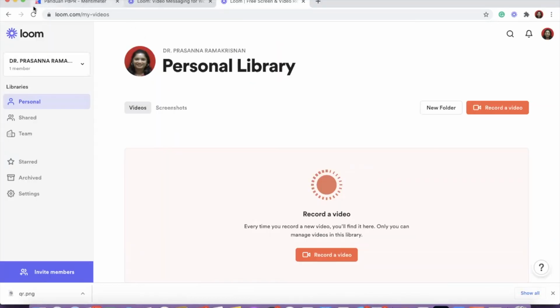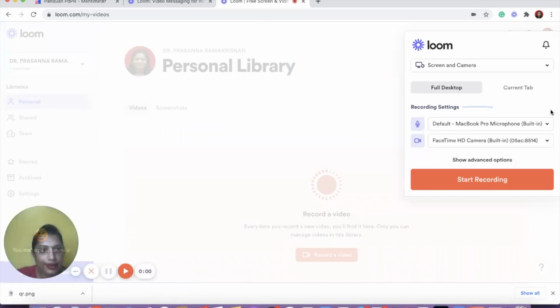So once you come here, you will see the Loom dashboard. You will get to see an option, record a video. So what I'm going to do is click record a video. Then it will pop up the player and you will see the most important setting that is available here, full desktop or current tab. Most of the time what we are doing is recording example explanations in your textbook.